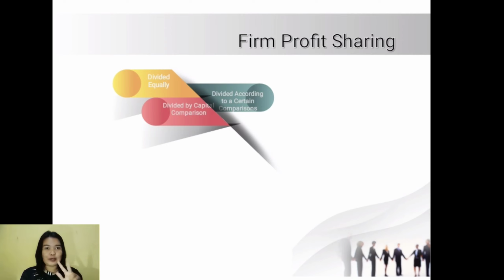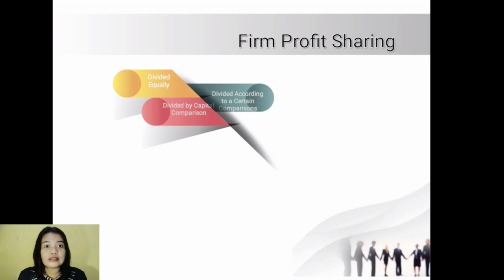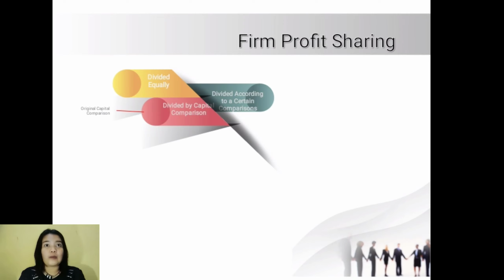Number 3. Divide it by capital comparison. Capital in this case can be divided into several versions, namely A. Comparison of original capital. Startup capital is the amount of capital that is first invested by its partners. The records are income summary in debit, drawing list A in credit, drawing list B in credit.